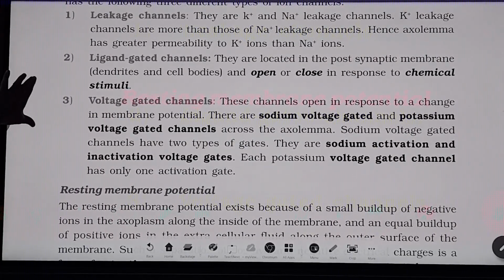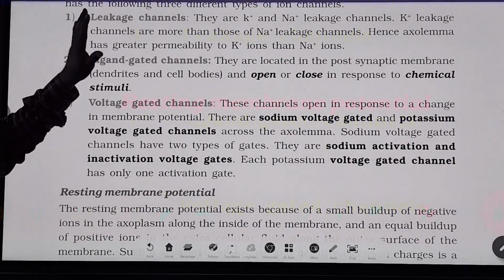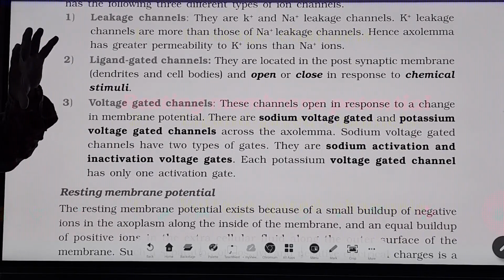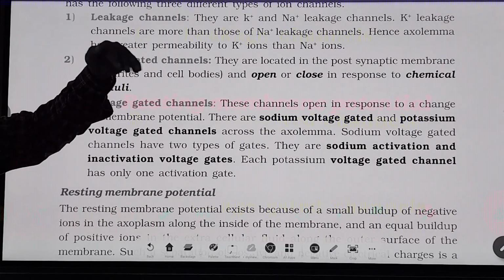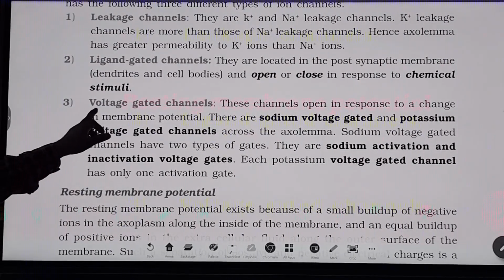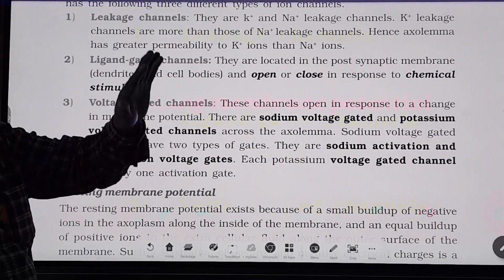So this is the basic information you have to know before going to the generation and conduction of a nerve impulse. One is leakage channels, sodium and potassium. Sodium is less, potassium is more. Ligand gated channels are present in the postsynaptic region after the synapse, and voltage gated channels are present along the length of the axon.